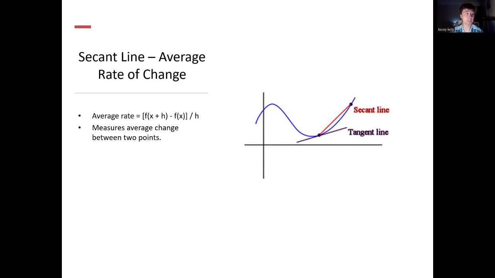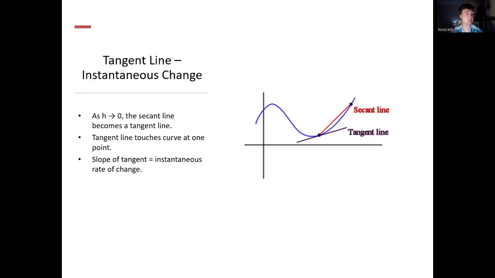Mathematically, the average rate of change between 2 points, f of x and f of x plus h, is given by the formula that you can see on the screen there, which is f of x plus h minus f of x, all over h. h stands for the time between the 2 points. So for the tangent line, now if we want to know the instantaneous rate of change at one specific point on the graph, this brings us to what's known as the tangent line.